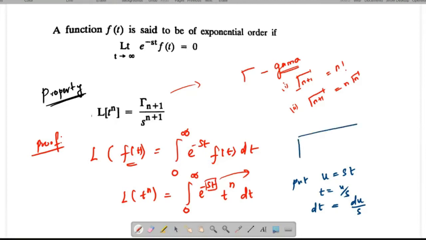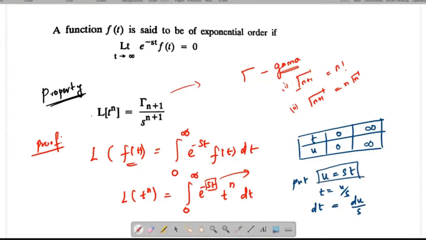Now I am going to transform the integration from terms of t to terms of u by using this substitution. For that, I'm going to find the new limits. If you substitute t equal to 0, you get u equal to 0. So there is no change in the limit if you take the substitution u equals st.